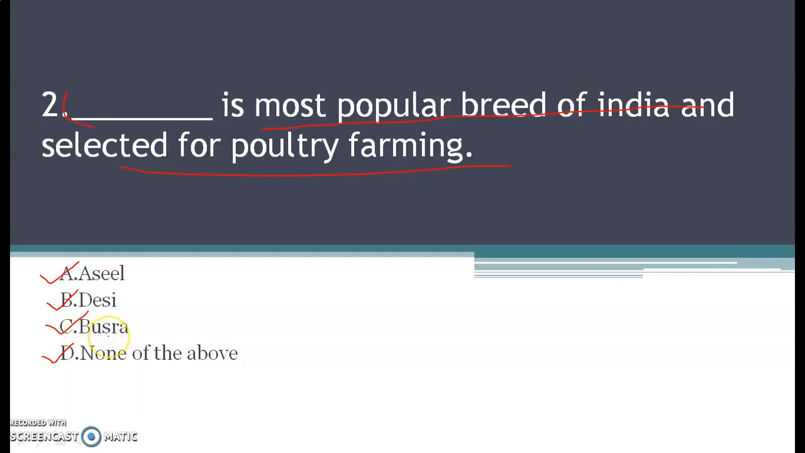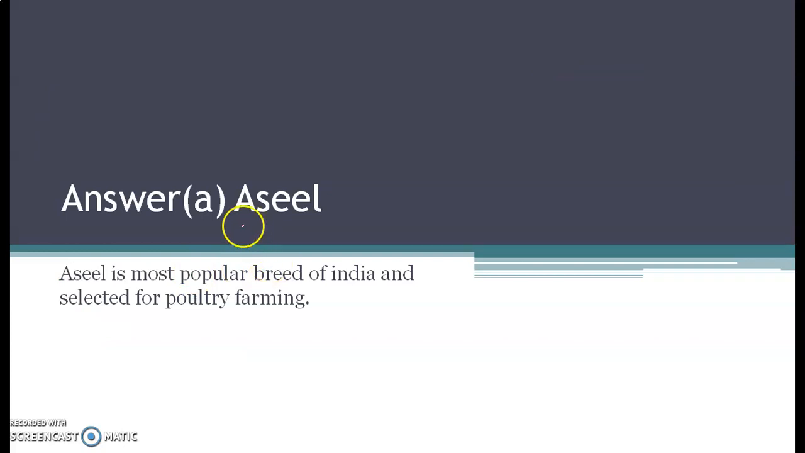Okay, the most popular breed of India, that is an indigenous breed, because we are living in India. The question is about indigenous breeds that are locally available, which are selected for poultry farming. So go through the options and mark the right answer. So the correct answer for this question is option A, that is Asil.